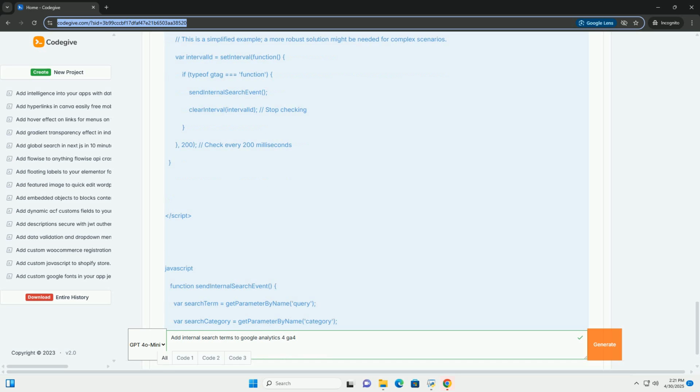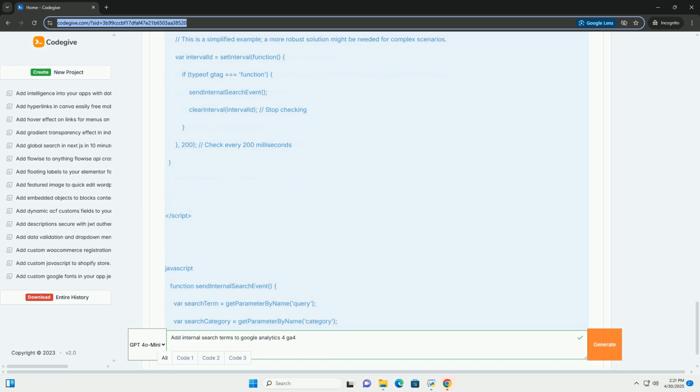4. Direct JavaScript implementation. This method requires you to directly modify your website's code. Add JavaScript code to your website. Place the following JavaScript code within the head or body section of your website's pages, ideally in a common template file that's included on all pages.